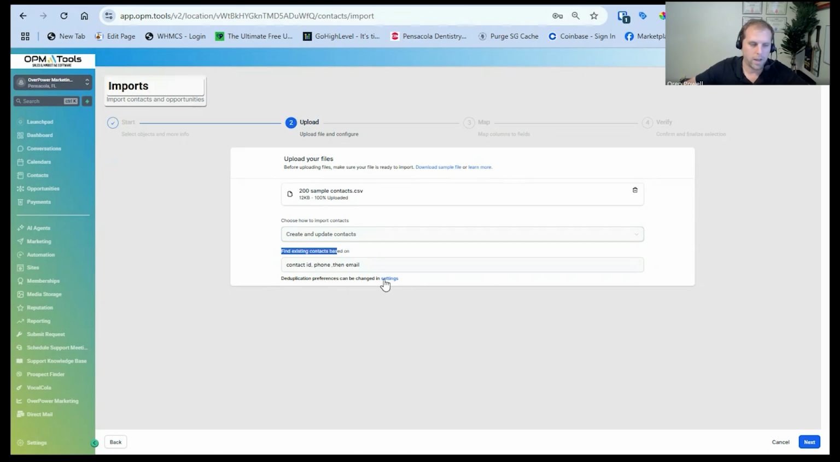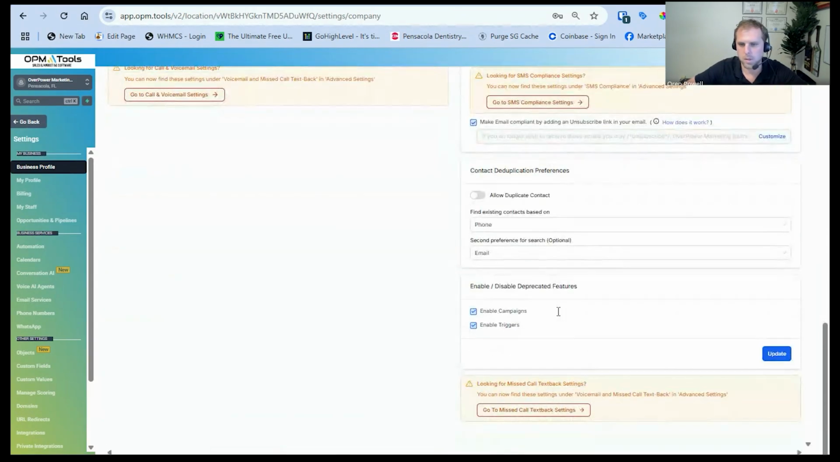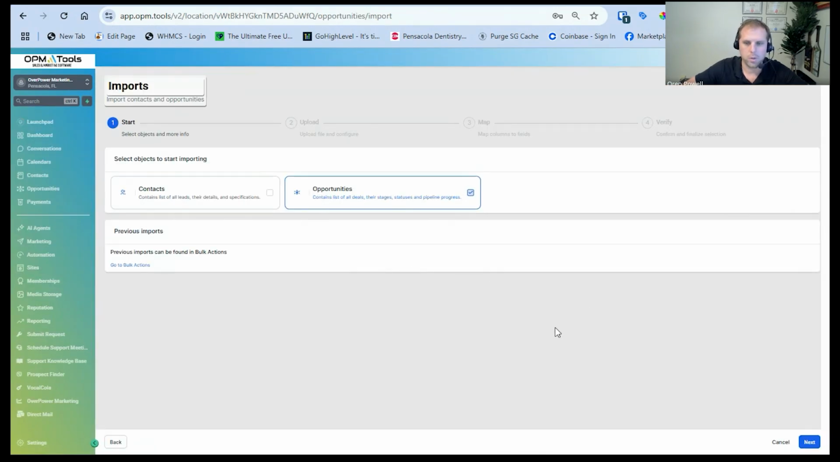And if you want to make sure of how you check on duplications, you just go into settings and scroll down to the bottom, and you'll see this section called contact deduplication preference. Will it go by the phone number? Will it go by the email? Or will it go by only one of these options? So it could be just phone numbers, it could be emails, whatever you want to do. So I'm just going to go back to my original settings, and now we're going to go ahead and add those contacts in there. All right.